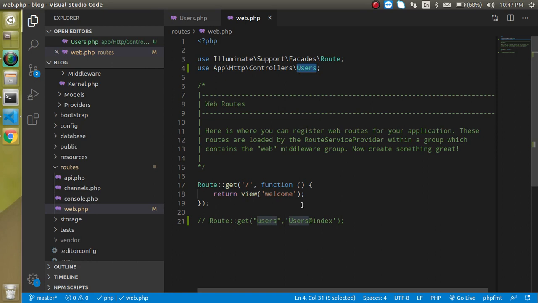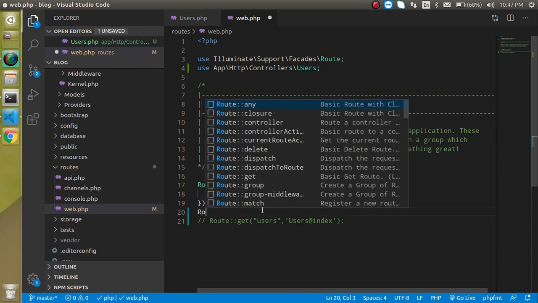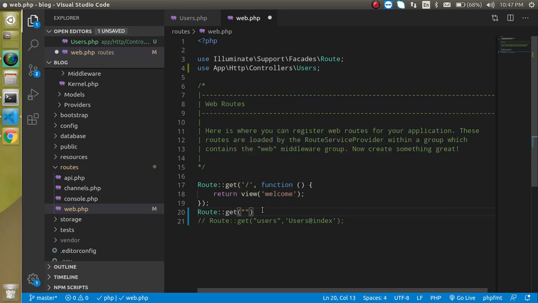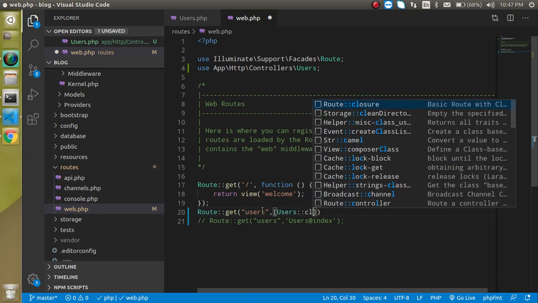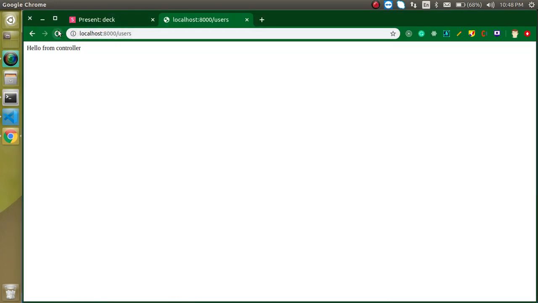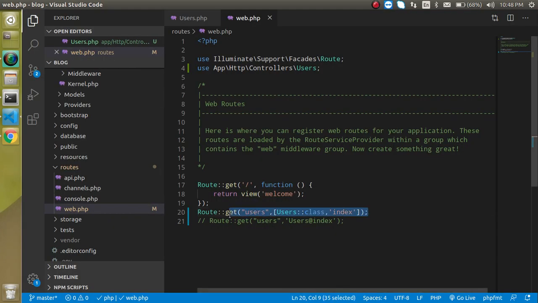And now let's call it with the route get function, and again it has two parameters, one for the URL, but in the second parameter now we have to use an array, and in the array let's define Users colon colon class, comma, and the second parameter will be the function of our controller, right? So now let's check it out. Now you can see that this is working fine. So this is the new syntax, and if you try this syntax in Laravel 7 it will not work, and the older syntax is not working in Laravel 8.